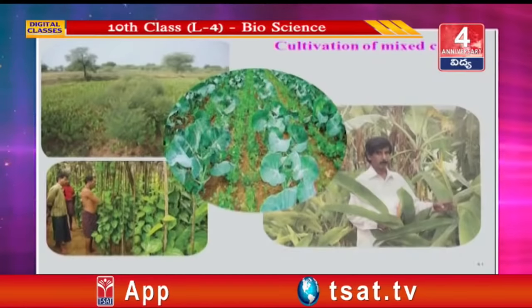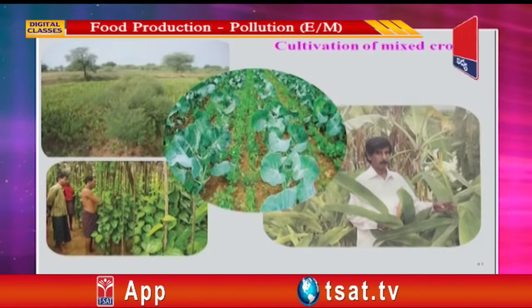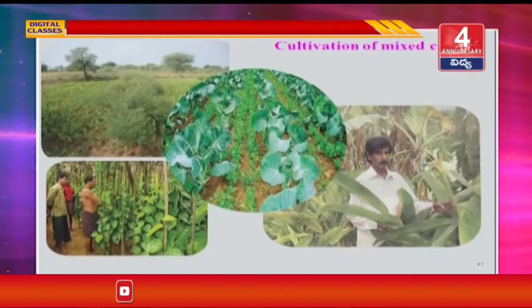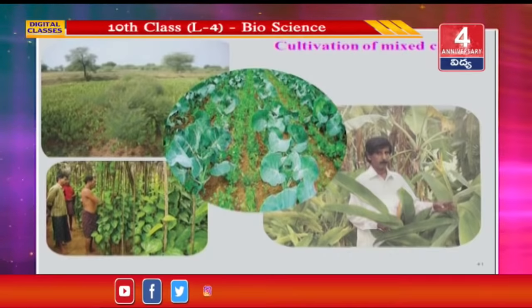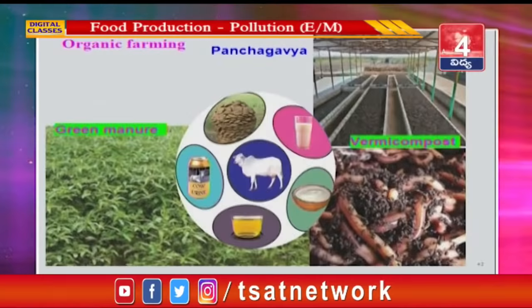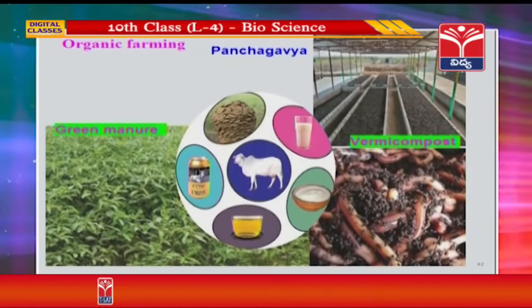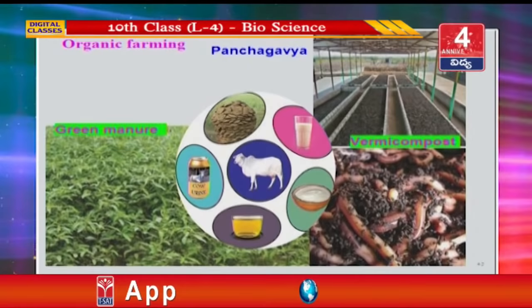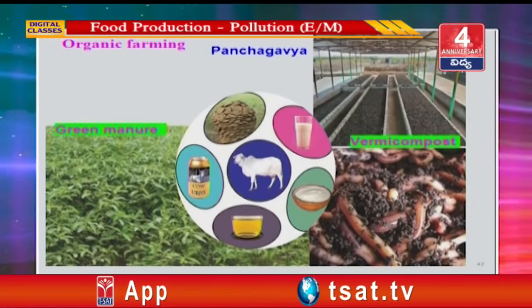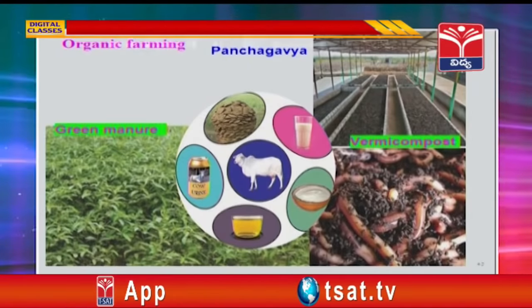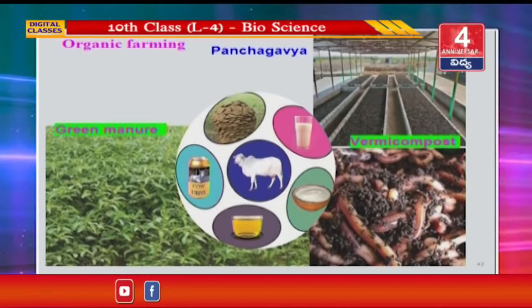The practice of cultivating more than one crop in a crop field is called mixed cropping. This makes the soil fertile. Organic farming. Good yields can be achieved by using organic manure, green manure, panchagavya, vermicompost and natural pest control methods. By this, soil is protected from pollution.